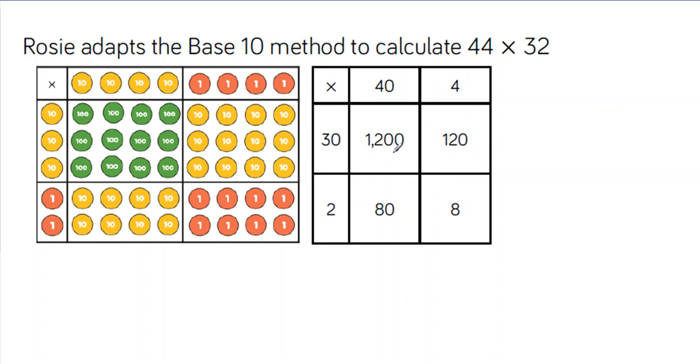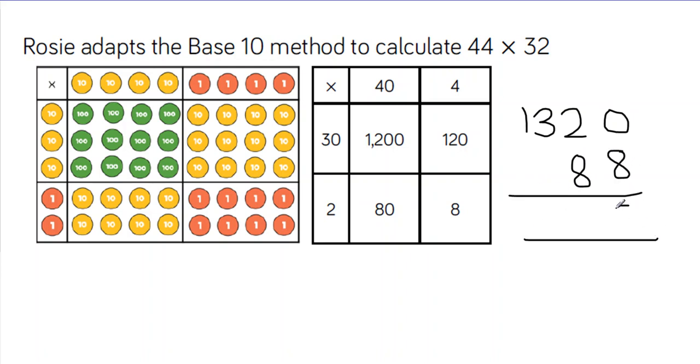So 1,200 add 120 is 1,320. And 80 add 8 is 88. And then we could add those two up. 8, 10, 4 and 1. 1,408.